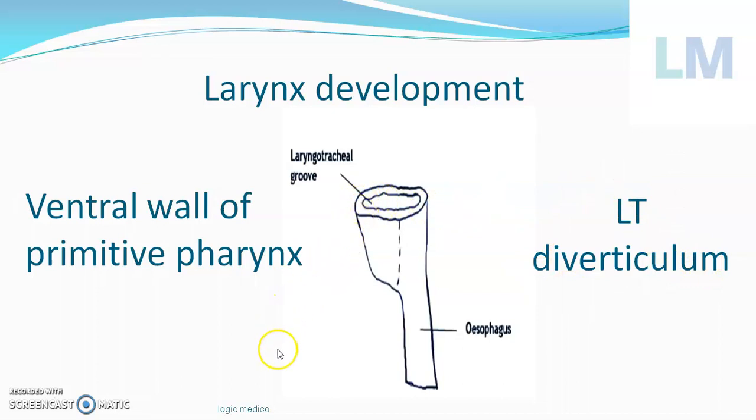The laryngotracheal diverticulum, the upper portion of it will give rise to larynx, the lower portion of it will give rise to trachea. Later it will become bifid, means two bulges will come in that. It's called the lung buds. So the lowermost portion of the laryngotracheal diverticulum gives rise to lung buds, which give rise to lung.